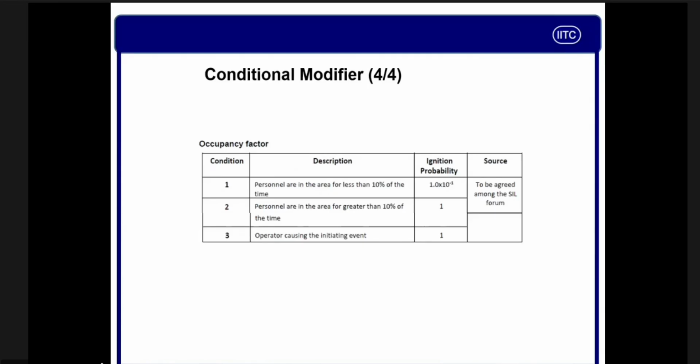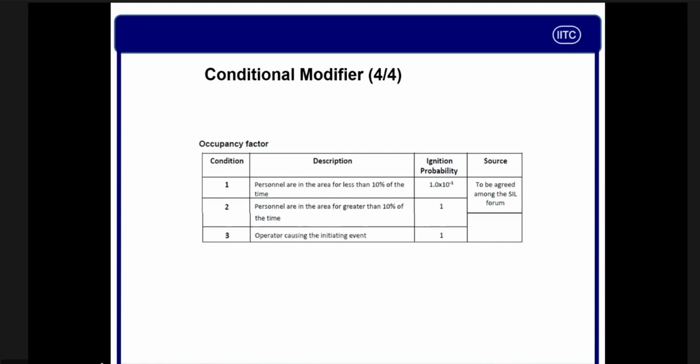This is the last factor, I mean the occupancy factor. Say for example, I will give a very good example. Probably the operation team and the ADNOC team can correlate. Say for example, if there is a pump and we are saying pump seal damage, and pump seal damage can create LOPC. So that can create a fire and explosion.